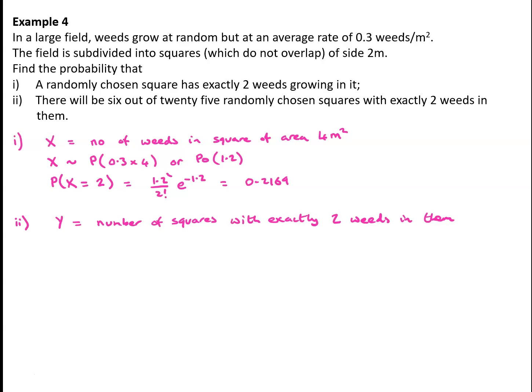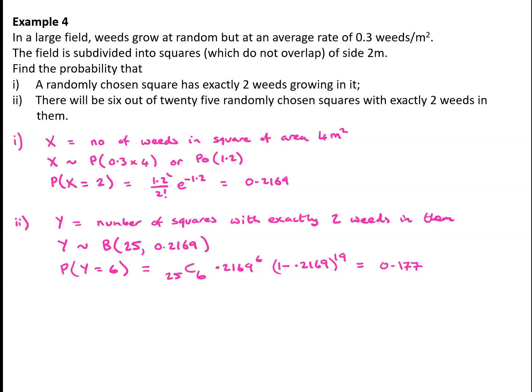So Y should be binomially distributed with n equals 25 and p equals 0.2169, in which case the probability that Y equals 6, we can either use the formula for binomial probabilities, or again use the binomial functions on our calculator to obtain the answer of 0.177.